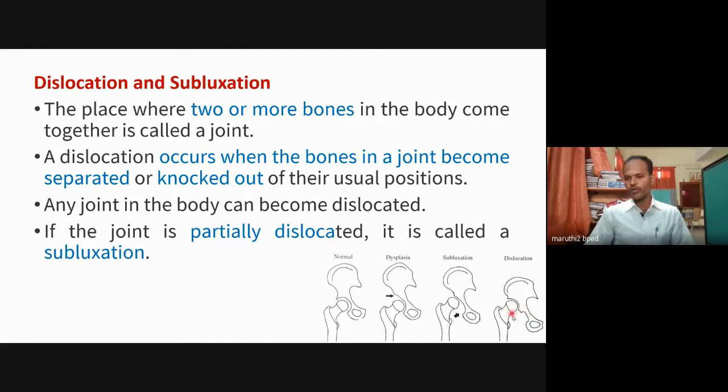Actually the bone should be here, but instead it moves upward, completely out from the original point. This is called dislocation. So dislocation means completely separated from the original position. Subluxation means partially separated from the original position. This is the difference between dislocation and subluxation.